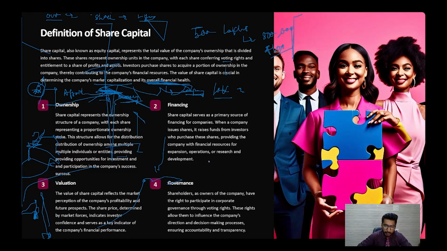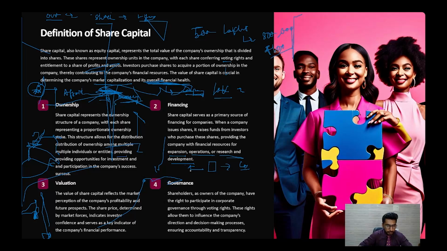In return, I am getting the share certificate and I am giving money to the company, right? That money will be utilized by the company for various expansion projects, for various operations, for research and development purposes. That means with my money, the company is able to run its daily operations and expand.